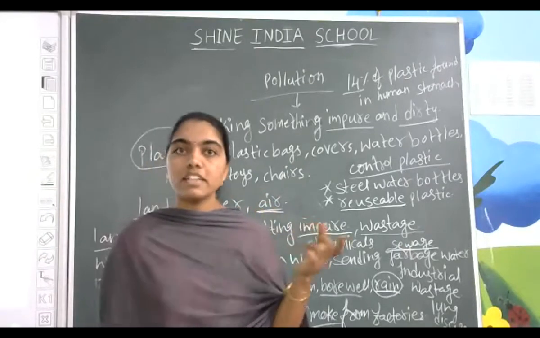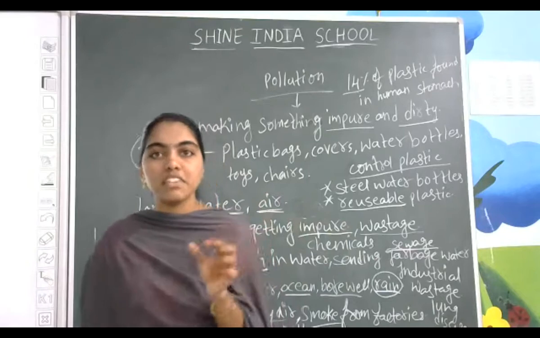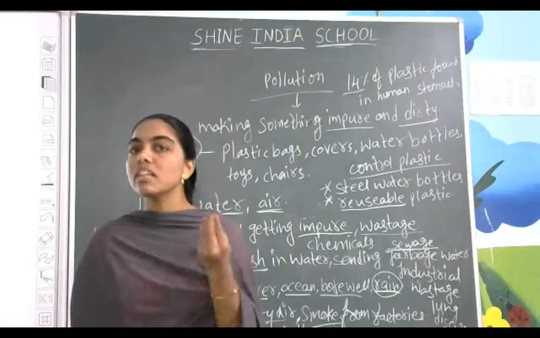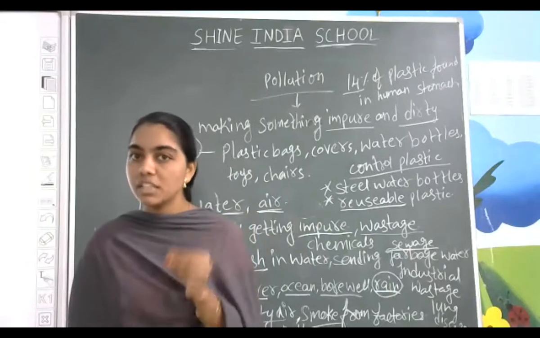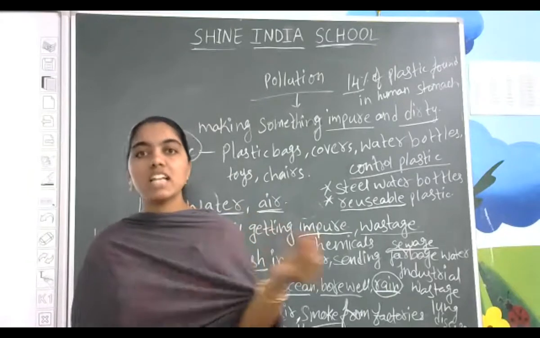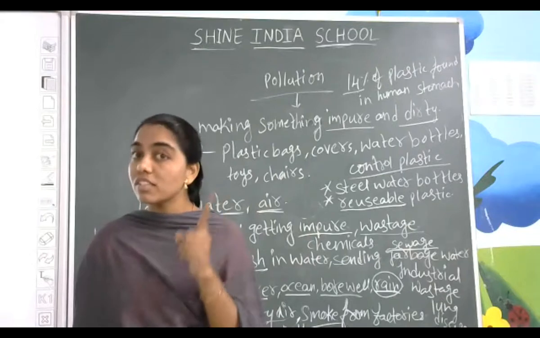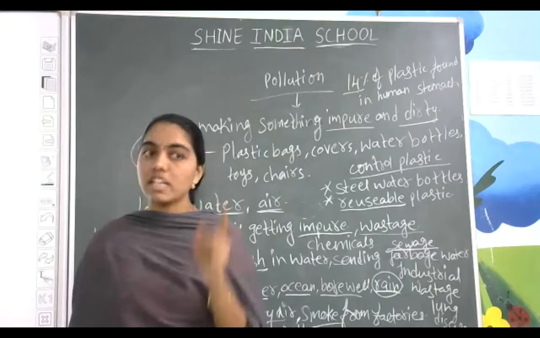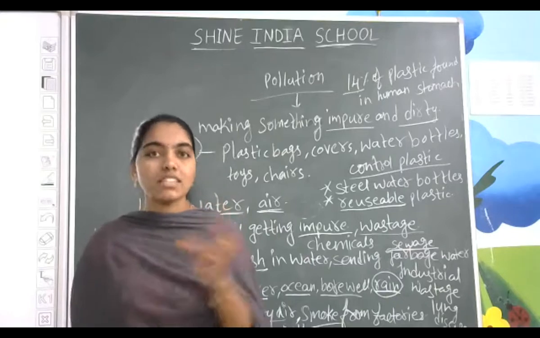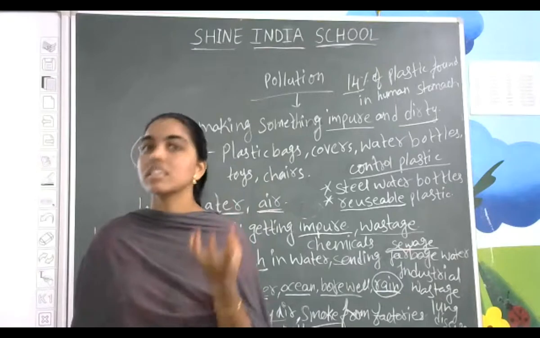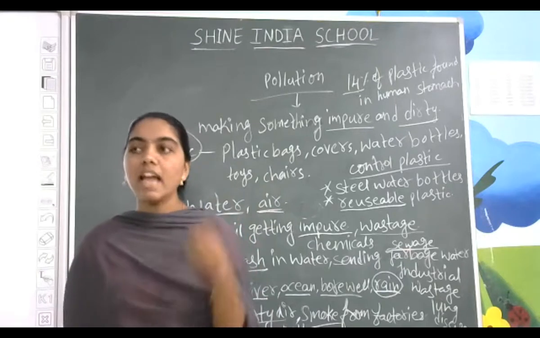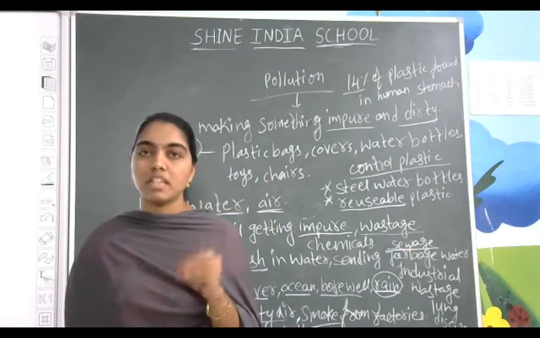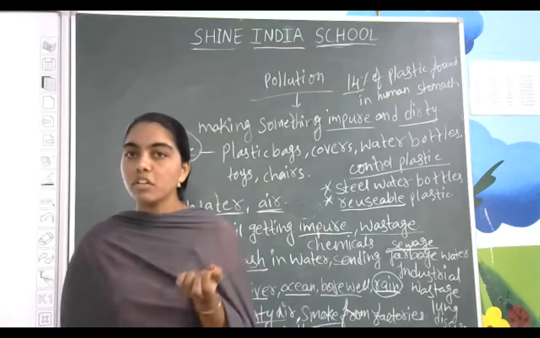Try to find out the reasons also. You can also identify the reasons why we use so much plastic. You are the growing children, so you need to take care of your family as well as yourself. So from now onwards, what are you going to tell me? No plastic. You are going to use cloth bags as well as steel water bottles and steel tiffin boxes or steel lunch boxes. Right? And you are going to carry everything in cloth bags or cloth items. That will lead to the improvement of the environment.